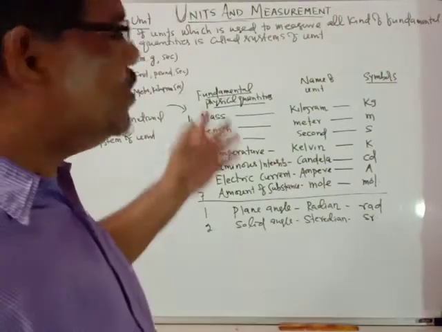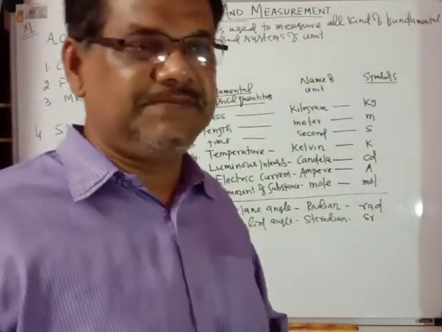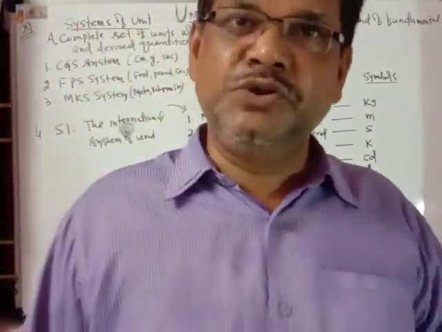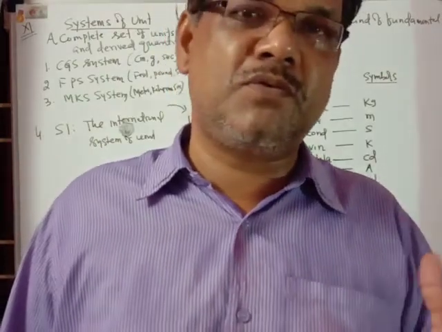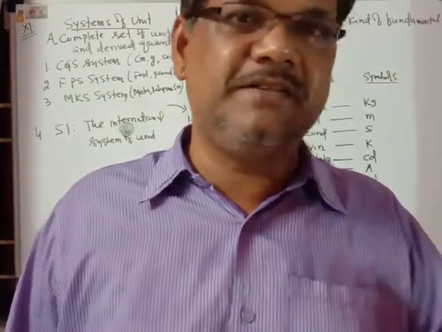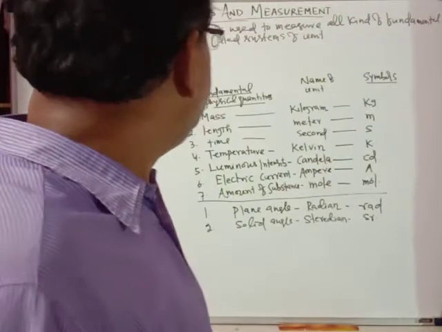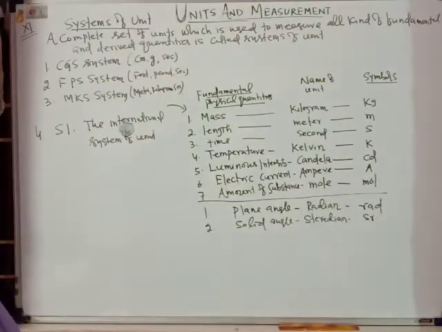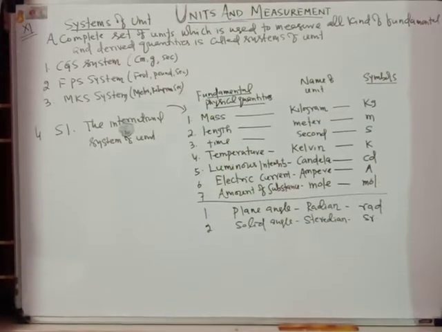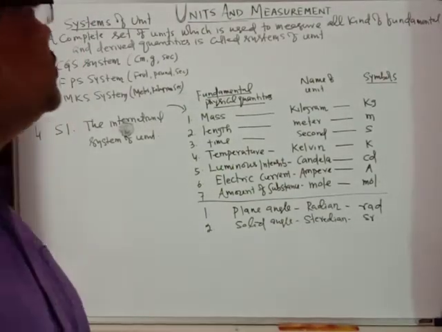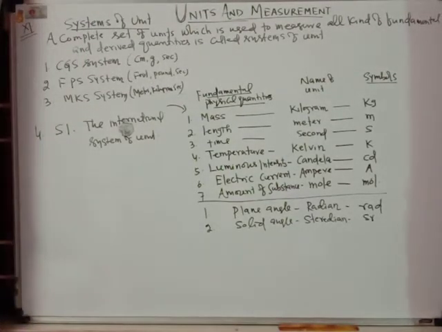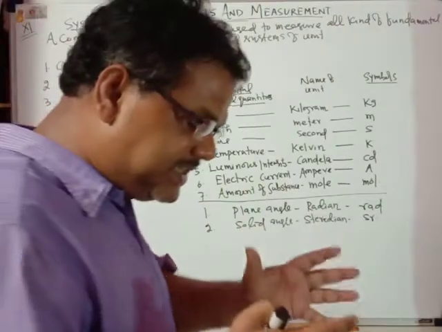So accordingly, you know that a unit is the universally accepted standard which is used to measure the same quality of that physical quantity. So here I would like to discuss the system of units. What are the systems of units? A complete set of units which is used to measure all kinds of fundamental and derived quantities is called a system of units. It is a complete set of units. A set of units constitutes a system.